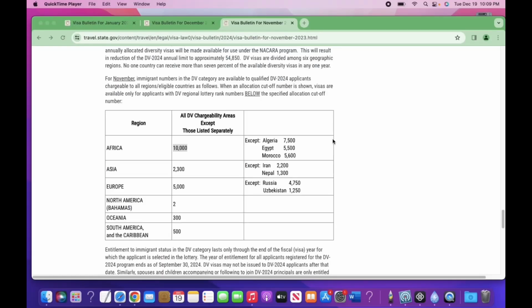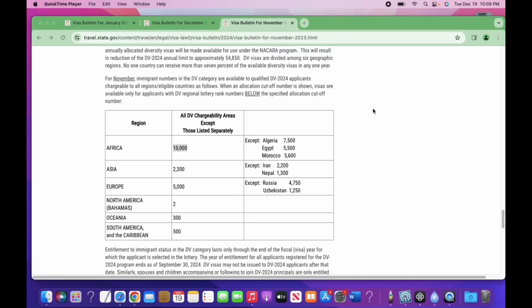So we're going to be looking at December. We're going to start from November actually: November, December, and January, so that we can have an idea of how the numbers have been moving and kind of predict how the future will be. So without wasting more time, we are going to jump into the computer so that we can check the table.